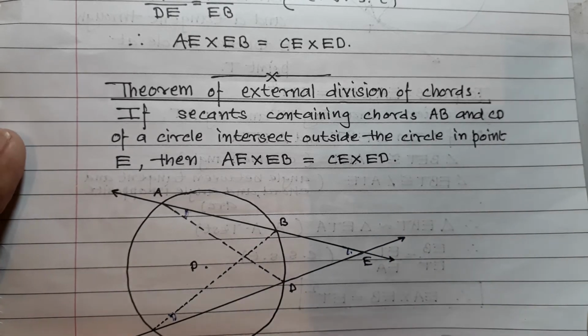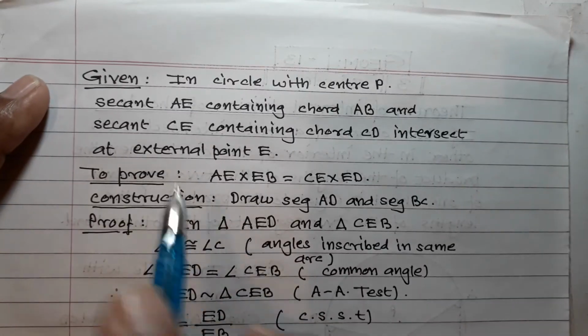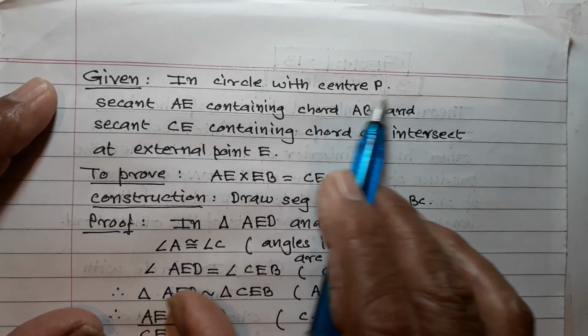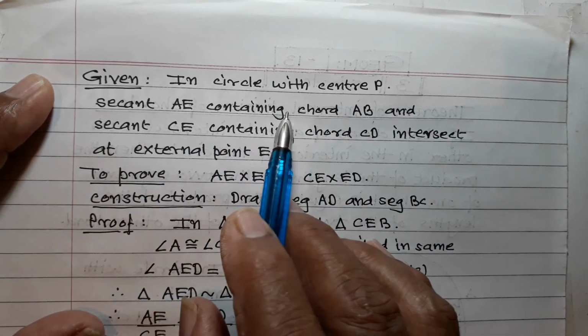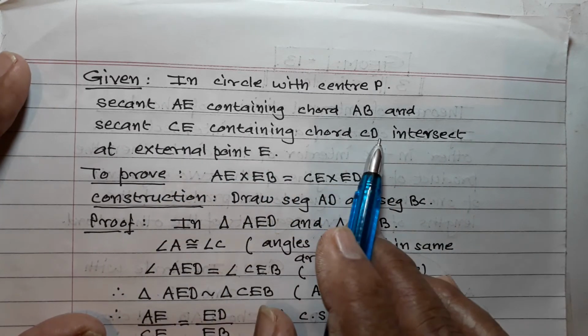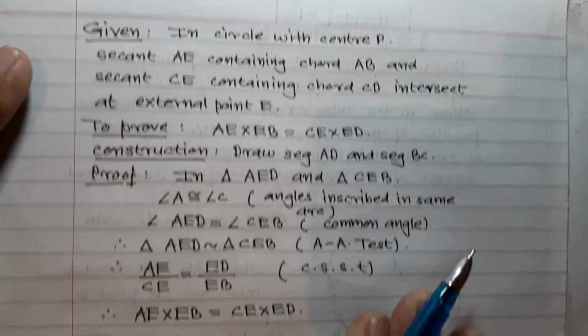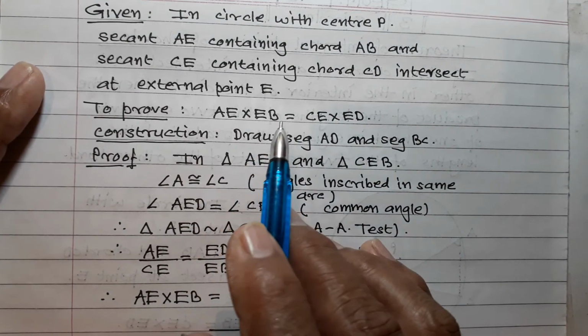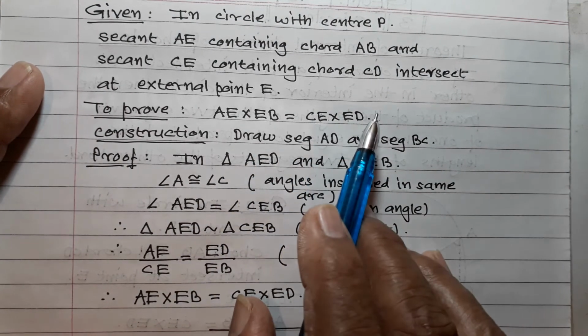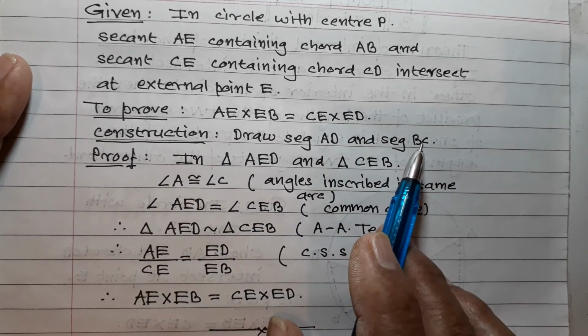Okay, but write the sequence properly, A to C and E to E. Given: in a circle with center P, secant AE containing chord AB and secant CE containing chord CD intersect at external point E. To prove: AE into EB is equal to CE into ED. Construction: draw secant AD and secant BC.